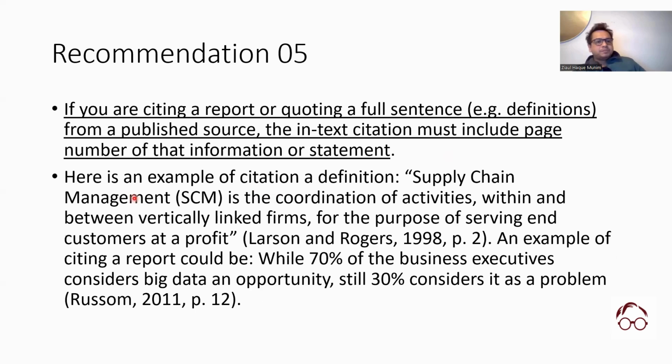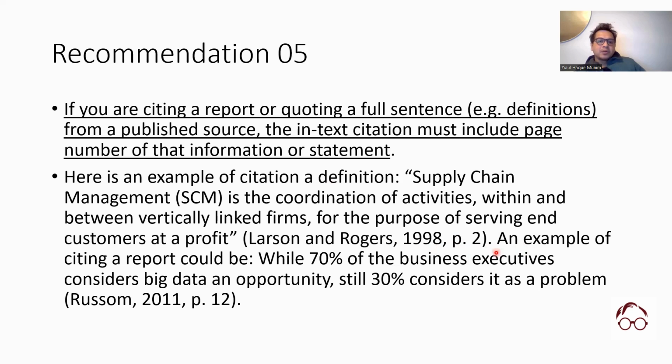So for example, here, in the first part, it's a definition from a journal article, okay? Supply chain management is the coordination of activities within and between vertically linked firms for the purpose of serving end customers at a profit. This definition is taken from Larson and Rogers, 1998. This is the author, this is the year it was published, and page 2, okay? So this is when we are citing a definition from an academic work.